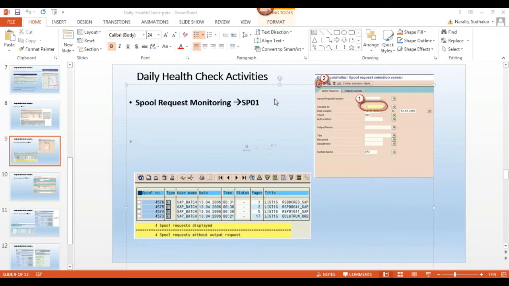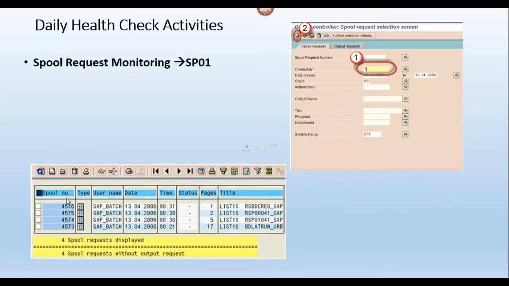Spool request will be generated at application level. Spool request means it's a random number. Random number will be generated in a spool request. For every printout, the spool request will be generated in SAP level. In SAP level, for every print request, spool request number will be generated. Okay, and the numbers will be like this. Spool number. See here. These are the spool numbers. Means these are the random numbers will be generated one by one.